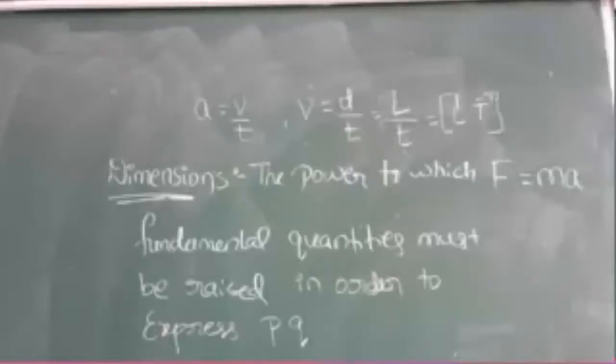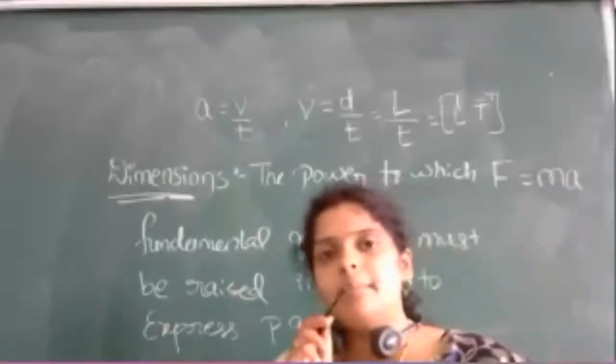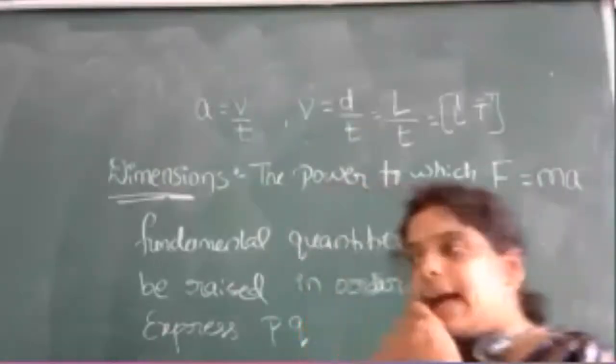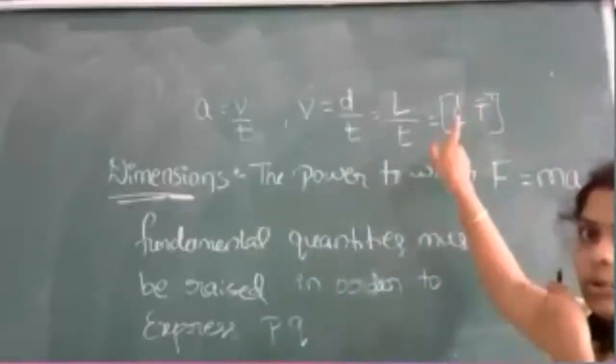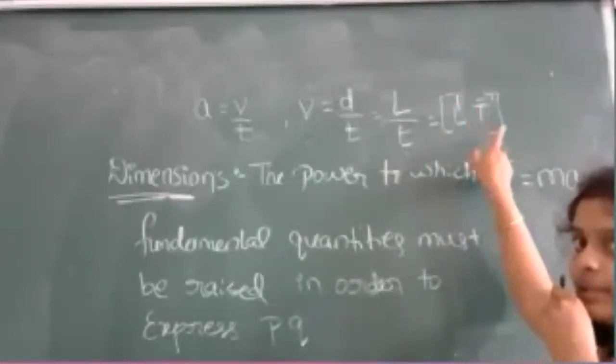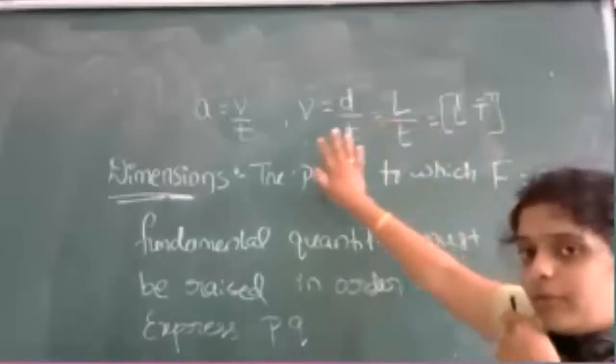Now you see. We write dimensions in a square bracket and in capital letters. Always we use capital letters. Okay, so this is it for velocity.